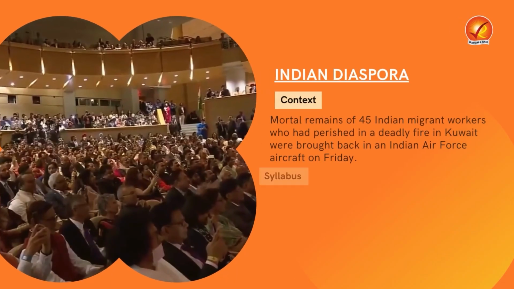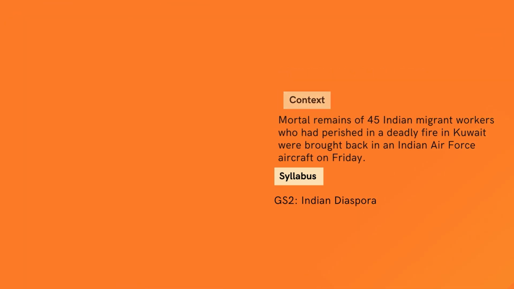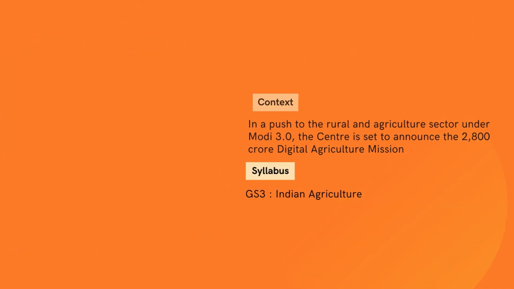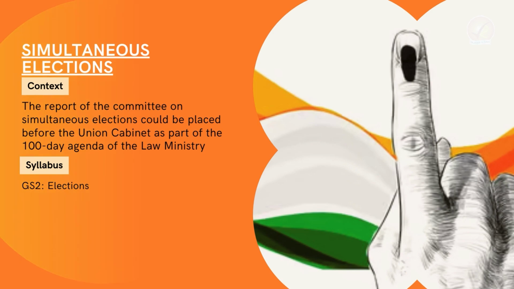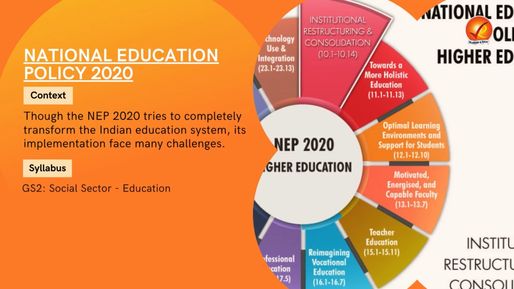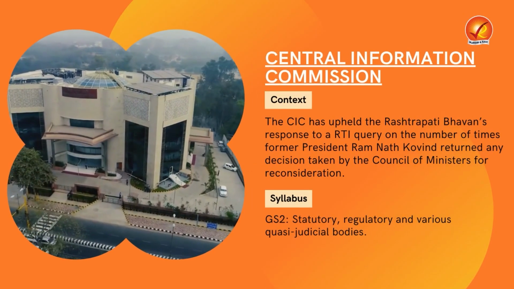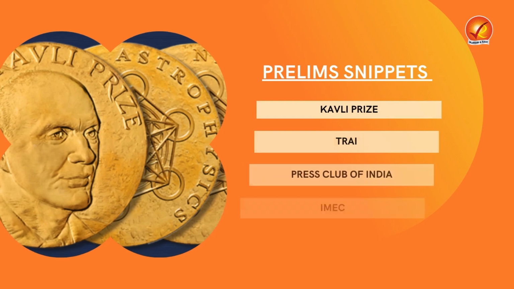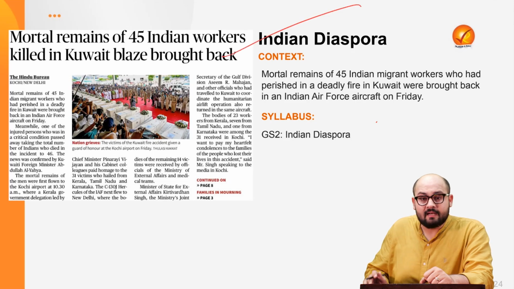The first article is with respect to the importance and issues related to the Indian diaspora. The second article deals with the upcoming Digital Agriculture Mission. The third article deals with the concept of simultaneous elections in India. The fourth article is related to the National Education Policy 2020. The fifth article is related to the functioning of Central Information Commission. Finally, in the Prelims Snippet sections, we'll have a look at some of the important articles for the upcoming prelims exam. Now, the very first article deals with the Indian diaspora.